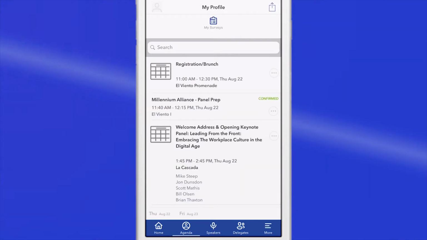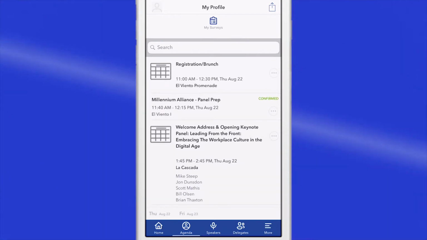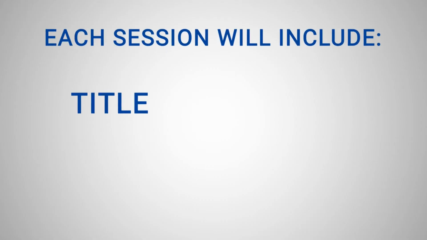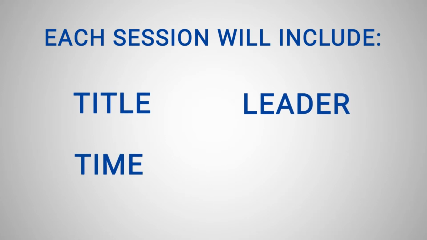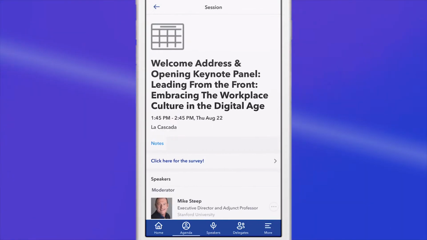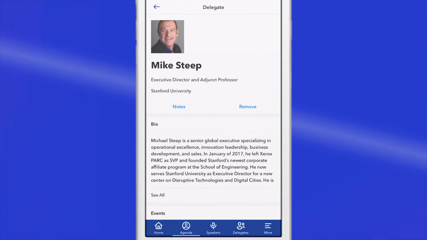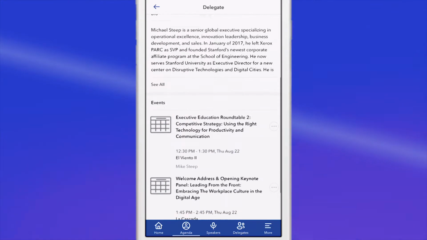Over on the Agenda tab, you'll be able to see your schedule for the entirety of the assembly. This is a personalized schedule, so no two are alike. Each session will include the title, the leader, the time, and specifically where you'll need to be. If you click into a session, you'll be able to see exactly who will be speaking. You can click further into each attendee profile to learn more about them.